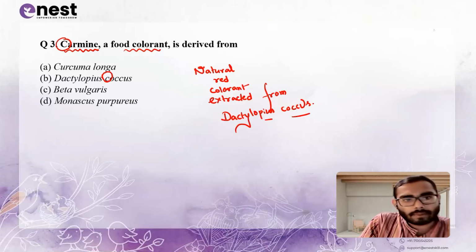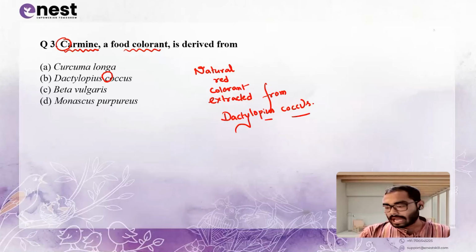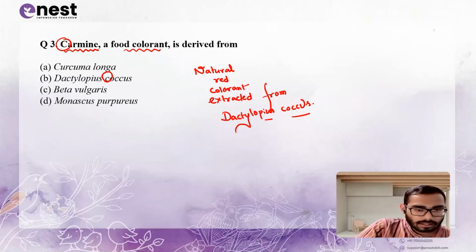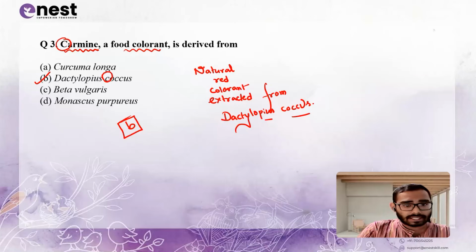Okay, please remember कि carmine is a natural food color. Which color? Red color, which can be extracted from Dactylopius coccus. Okay, so question number 3, the correct option is answer option B.